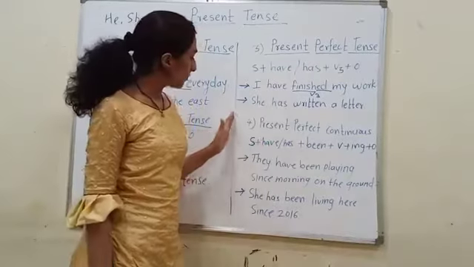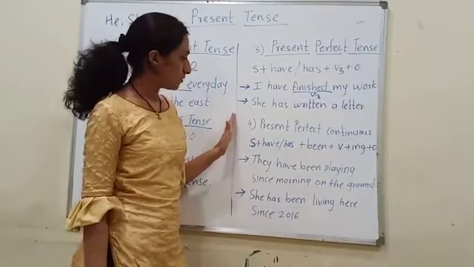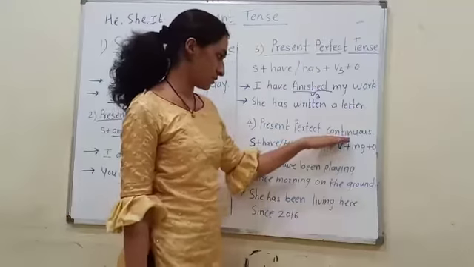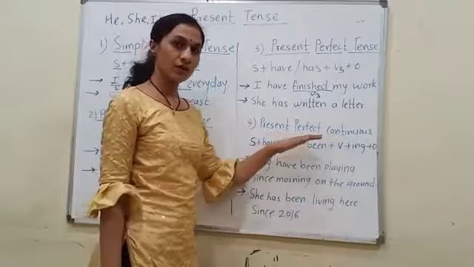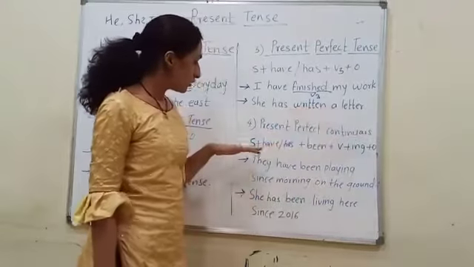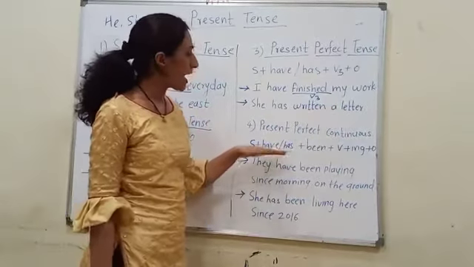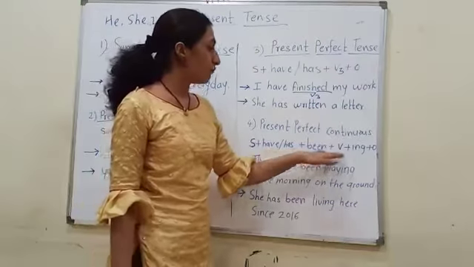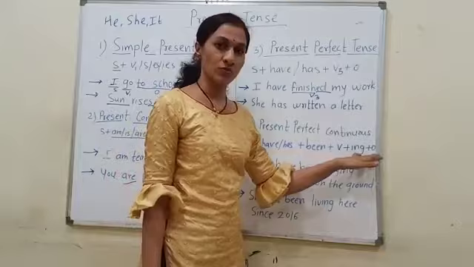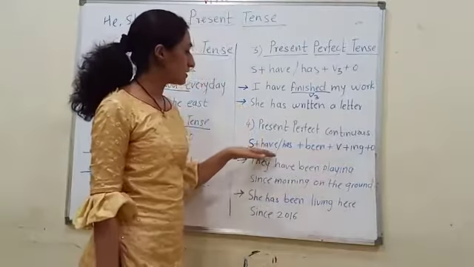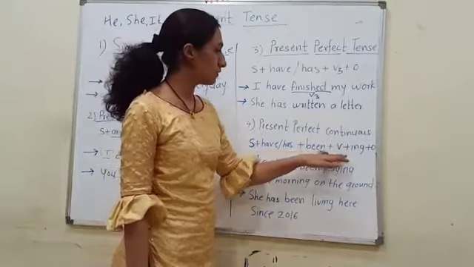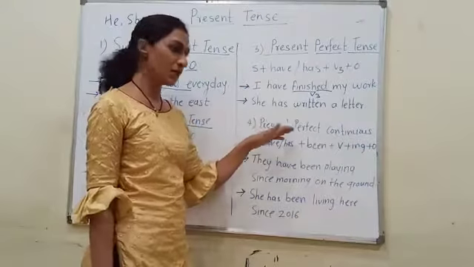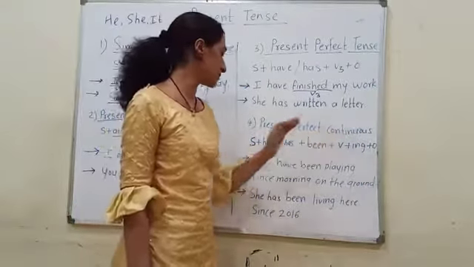Then the fourth part of the present tense is present perfect continuous tense. What is the formula? S plus have, has. Here is also have, has, but there is been, V plus ing and object. So S plus have, has plus been plus V plus ing plus object. This is the structure of the present perfect continuous tense.